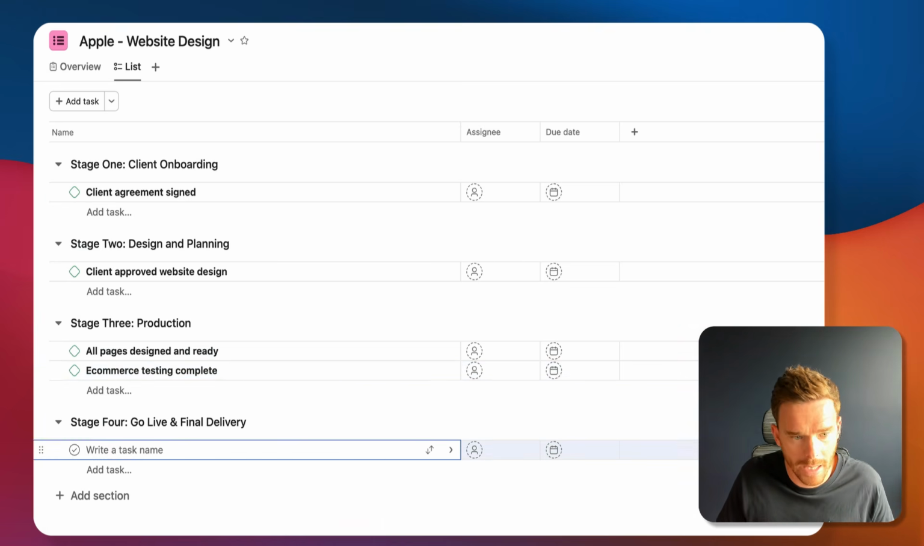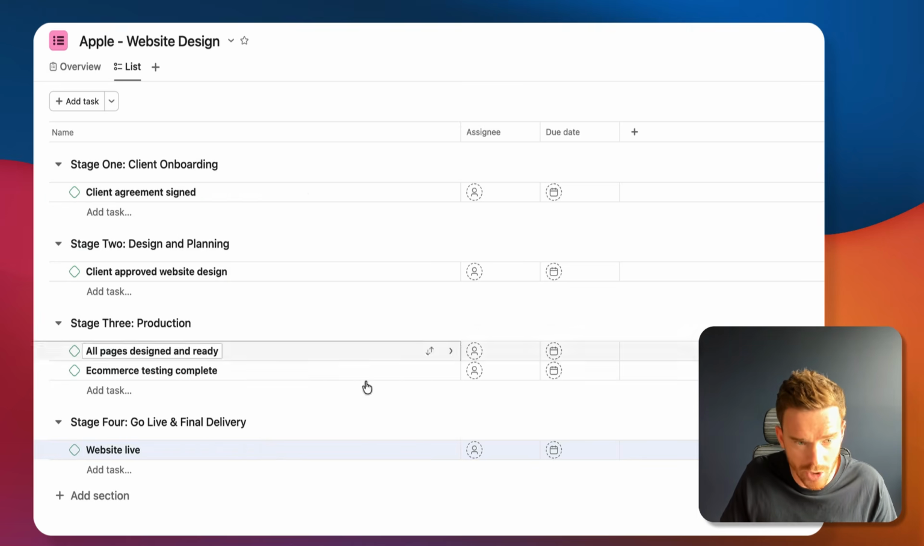That's a milestone. And in the stage 4 section, we might have a milestone for website live. And we will convert that to a milestone.